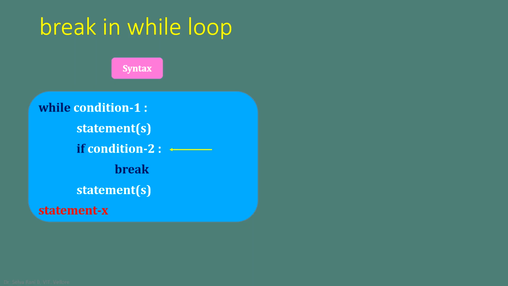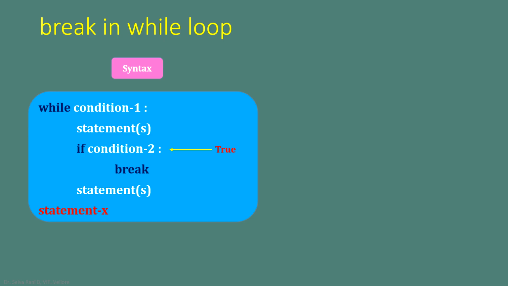Next, the interpreter checks the condition 2, which is along with the if keyword. And it will also yield one of the possible values, either true or false. Let us assume that the value returned by condition 2 is false. Now, the control is going to be transferred to the statements after the if condition. In this way, the loop is going to continue, and again the condition is tested. If it is true, the set of statements will be executed.